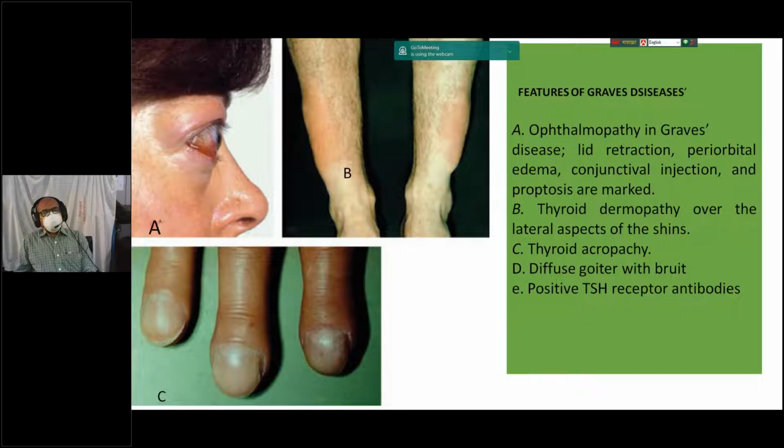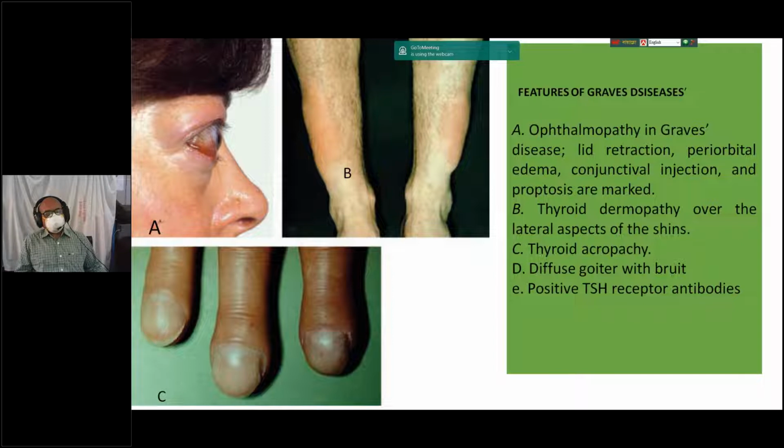So these are the features of Graves' disease. Sometimes you are asked what are the cardinal features of Graves' disease. Number one, Graves' thyrotoxicosis in a patient having Graves' ophthalmopathy, that is lid retraction, periorbital edema, conjunctival injection, and marked proptosis. Number two, thyroid dermopathy over the lateral shin is seen, usually bilateral.